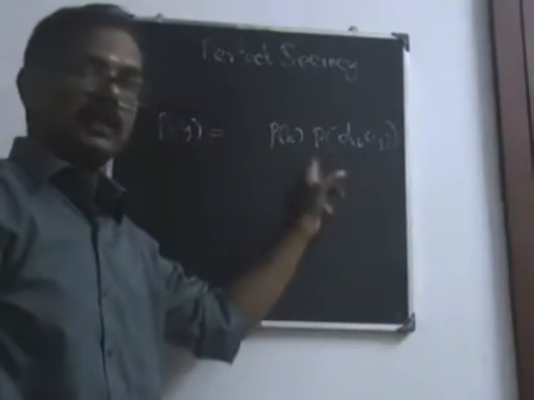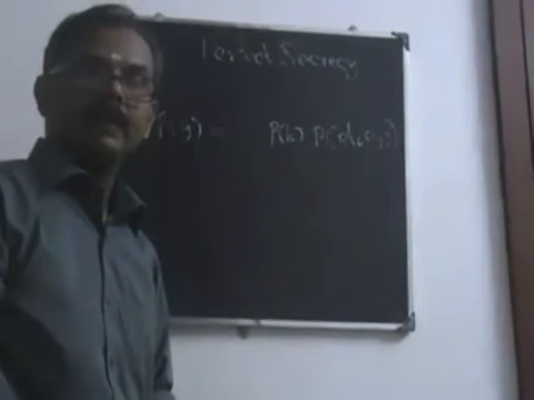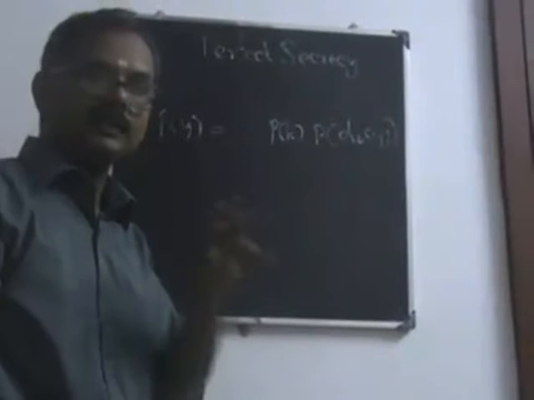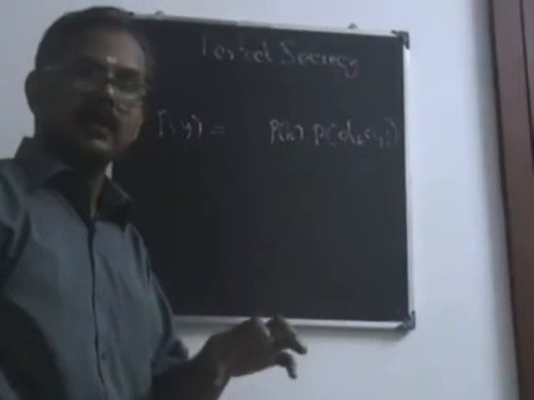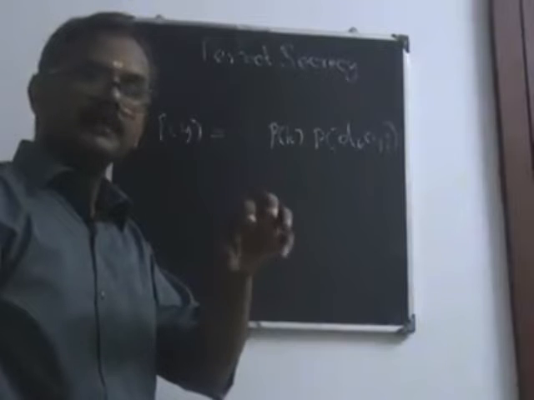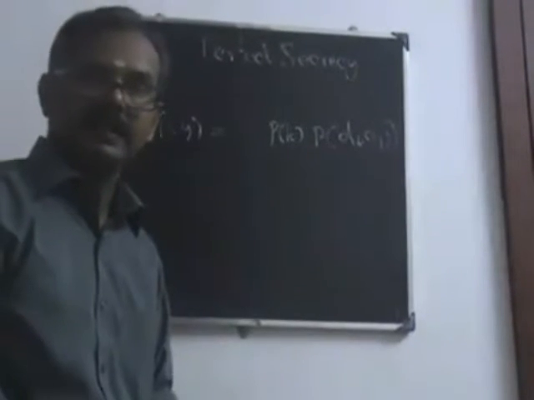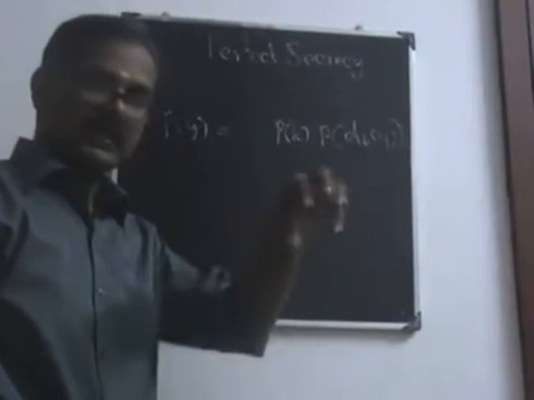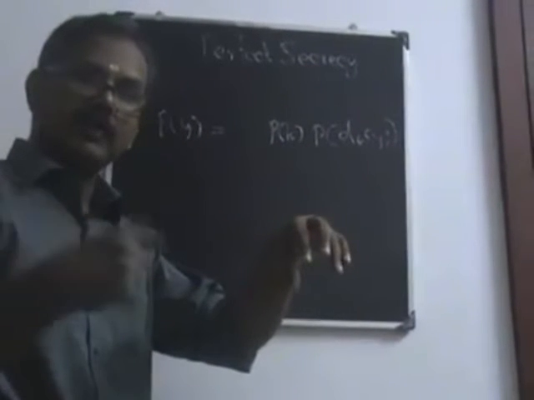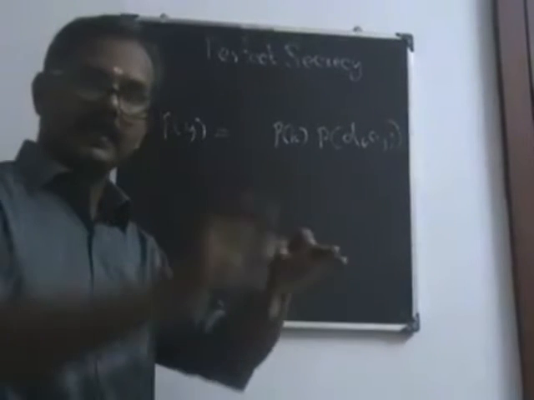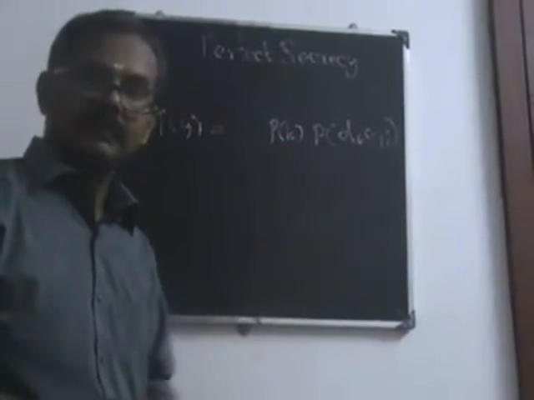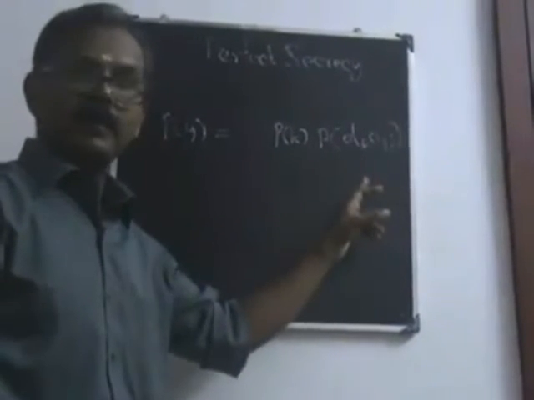Moreover, these two are independent. The reason is the choice of key is not selected based on the knowledge of the plain text. So first we select the key, then whatever the plain text comes, we will encrypt and get the ciphertext. So these two are independent.